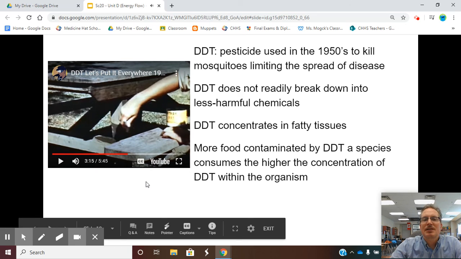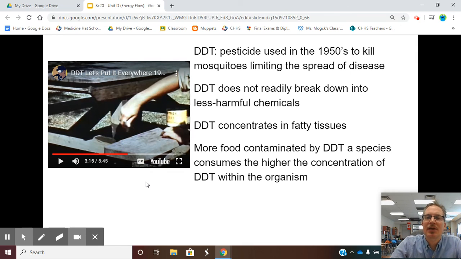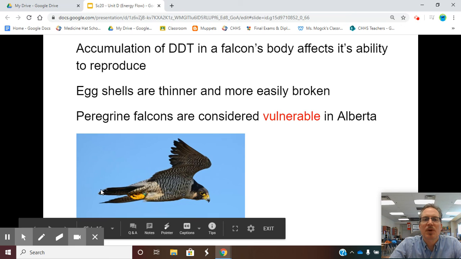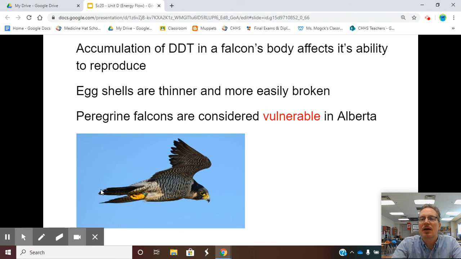So you guys are beginning to get the point. We talked about DDT extensively in grade 9 and looked at how it had good cases because it stopped the spread of malaria. However, it had a lot of negative effects because it accumulated, especially in birds' bodies, like the bald eagle in the United States, and limited their ability to reproduce.